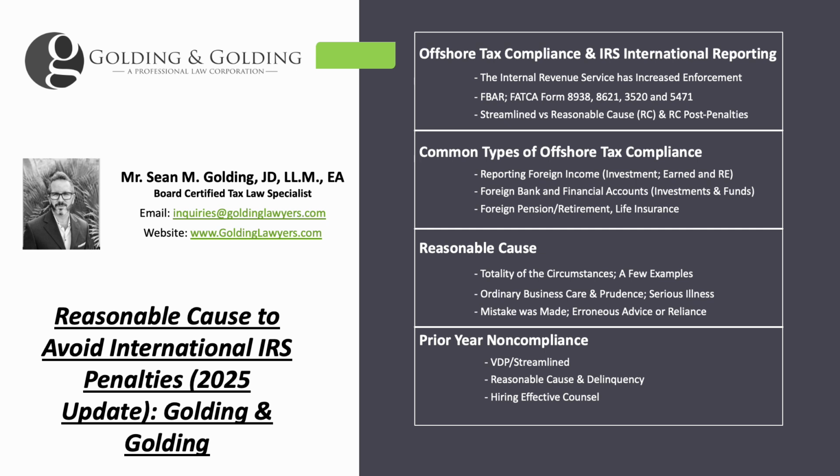Typically, just making a mistake or ignorance of the law in and of itself is not going to avoid penalties, but if through the totality of the circumstances you can show why the mistake was made, the facts that go along with it, maybe you've only been in the U.S. for a year or two, you went to a CPA, you've been filing, then you decided to do it on your own, and then you made a mistake, and it's because the CPA previously made a mistake, and you only realize that now, and you want to fix it, things like that.